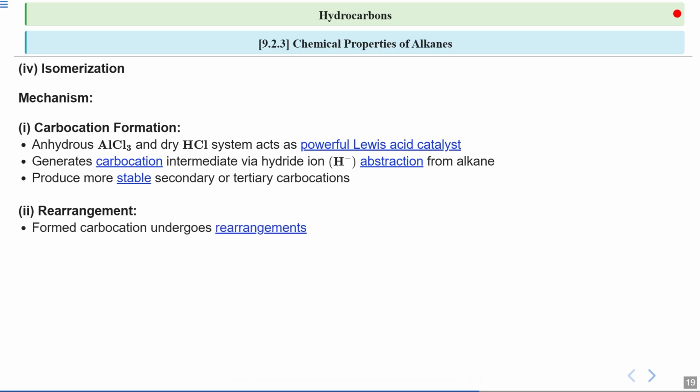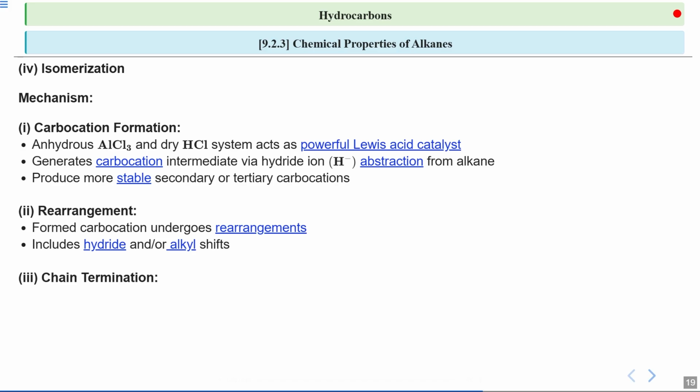The carbocation undergoes rearrangement, which are structural changes that help stabilize the molecule further. These rearrangements can include shifts of hydrides or alkyls. These shifts help us in achieving a more stable molecular structure.